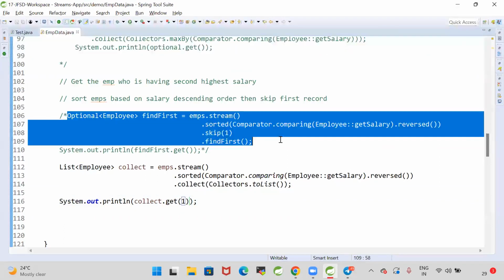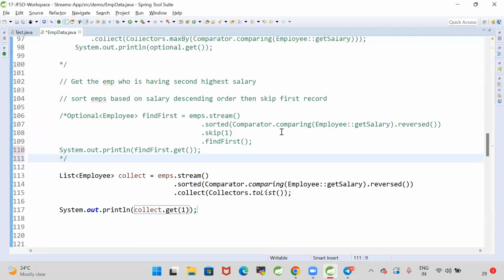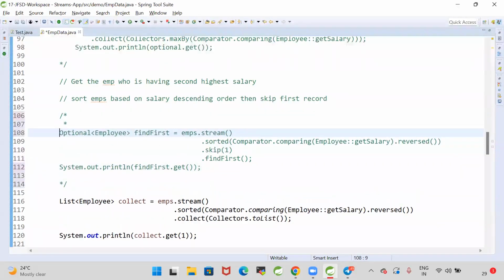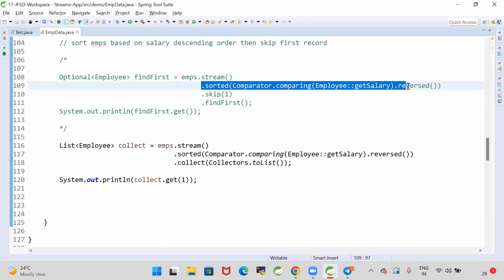So this is one way to do that, and this is another way. In two ways we can write the logic to find the second highest salary employee by using our stream API. Are you guys able to understand these two solutions? In both approaches I'm sorting in reverse order.